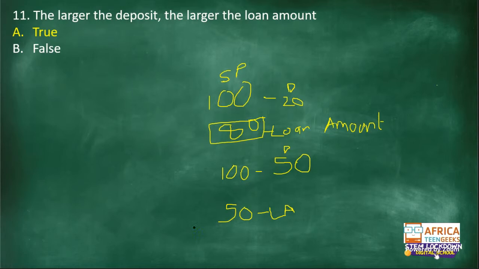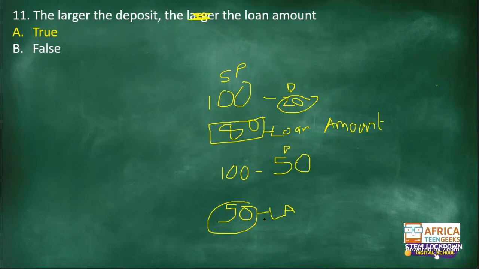What this means then is this: if you have a large deposit, 50 rands deposit versus 20 rands deposit, it means the loan amount would be lower, right? The larger the deposit, the lower the loan amount. We are working with the same scenario, the same selling price.